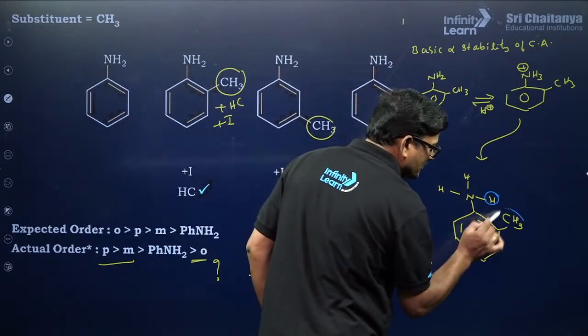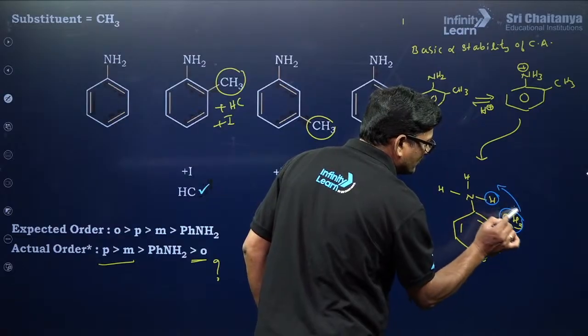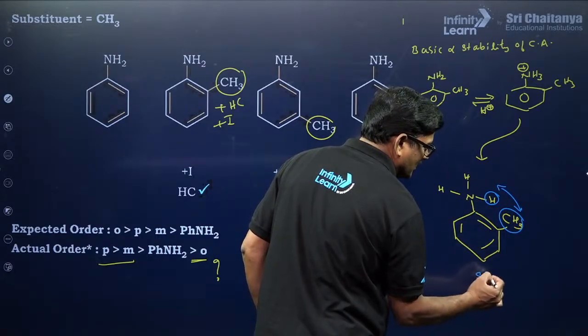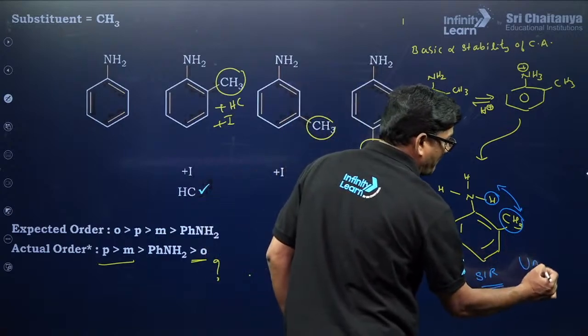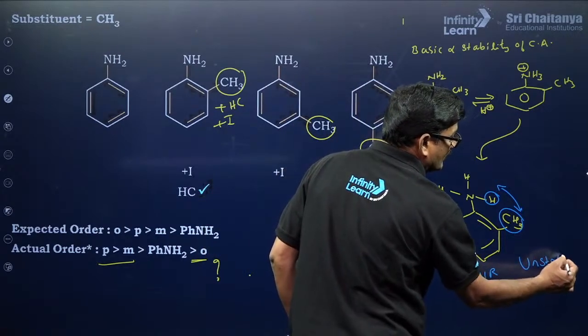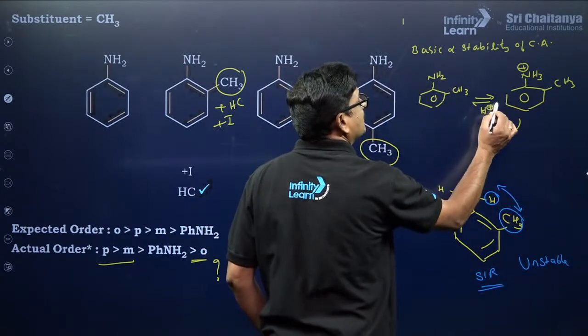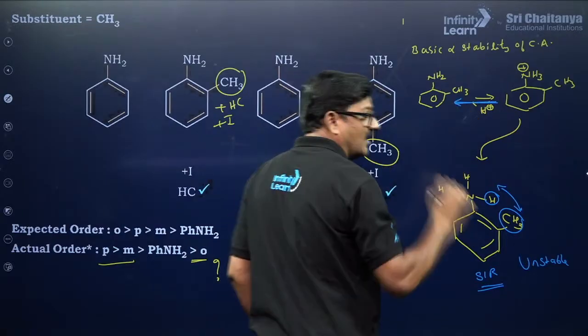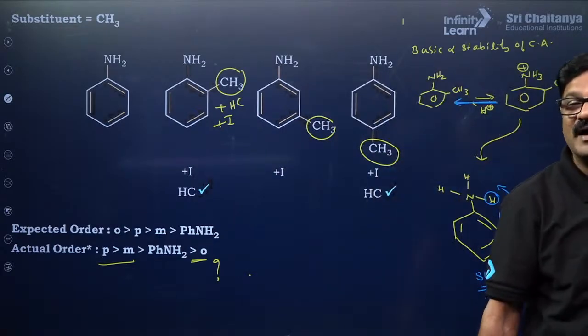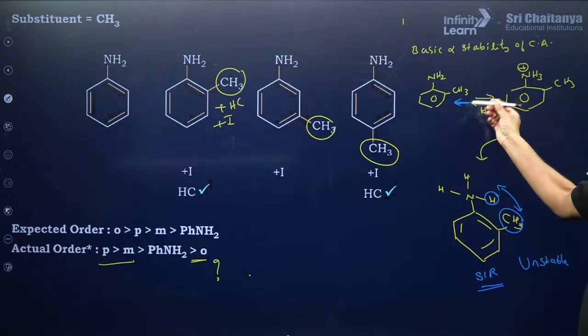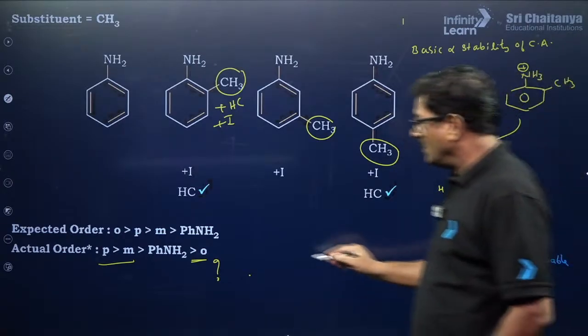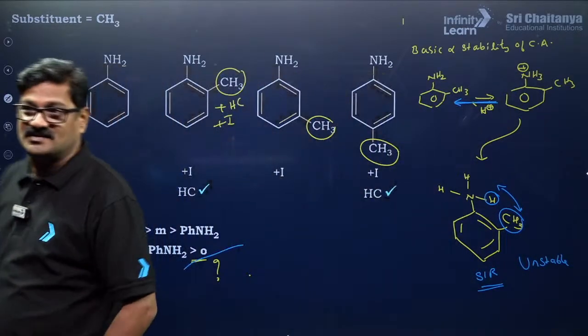There is a repulsion between these two because of this steric inhibition of resonance. It is unstable. Whenever it is unstable, equilibrium always stays in the backward direction, है ना? That's the reason why ortho is less stable.